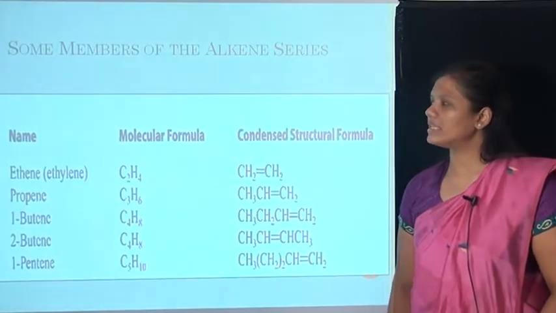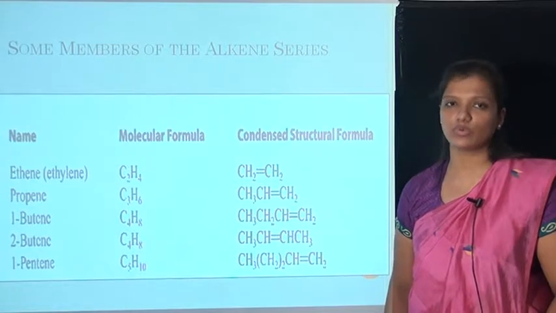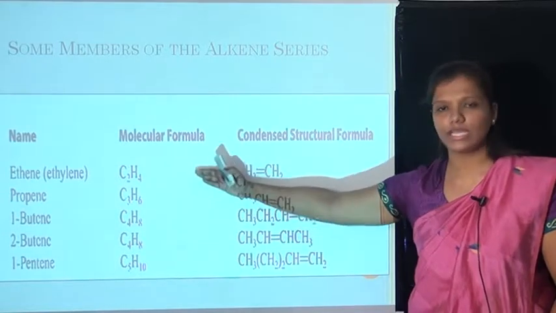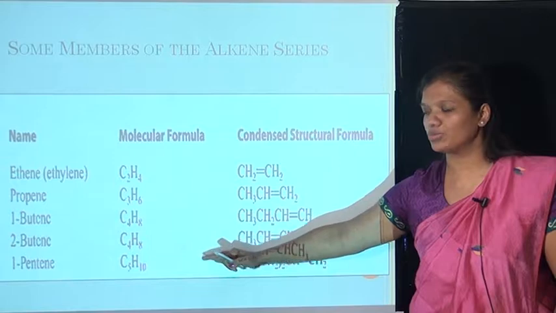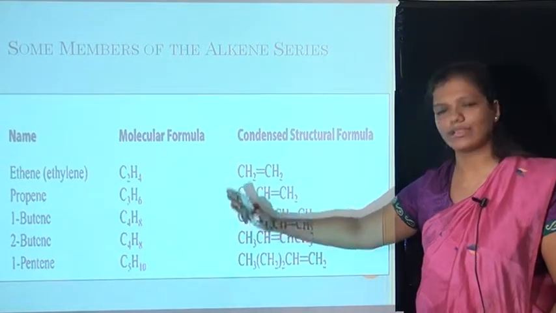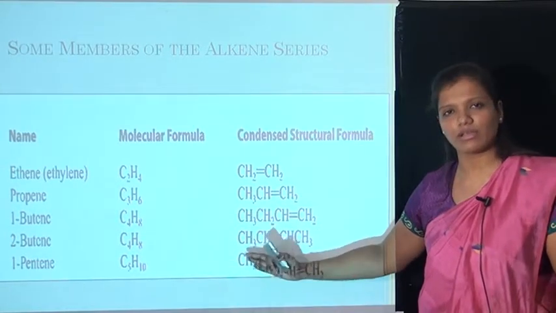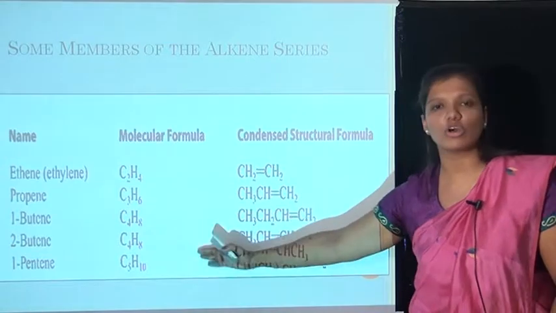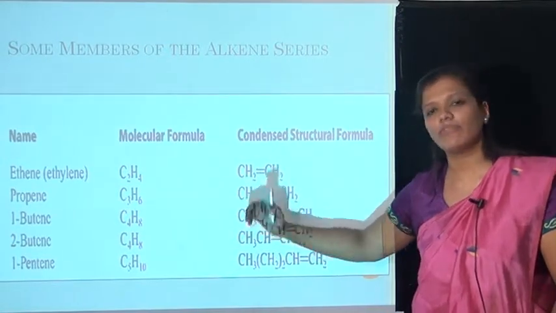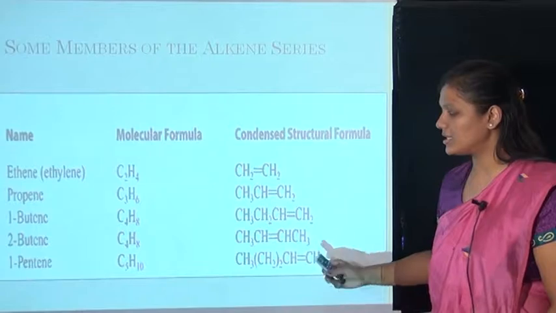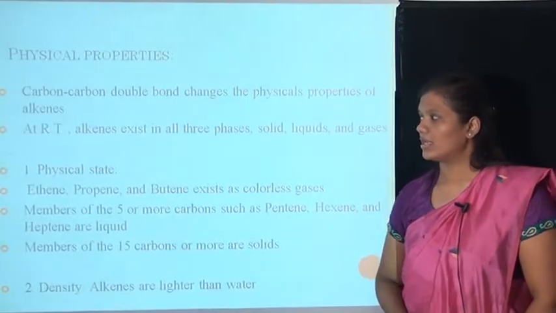Now the members of the alkene series: the first member is ethene, as we know. From that continue propene, 1-butene, 2-butene, 1-pentene. Likewise, as branches come, the names of your alkenes will vary accordingly. Here the condensed structural formula is written.